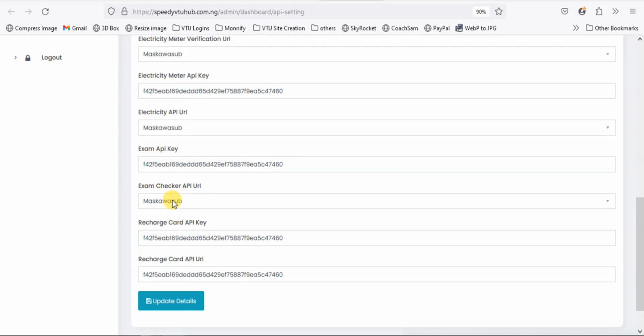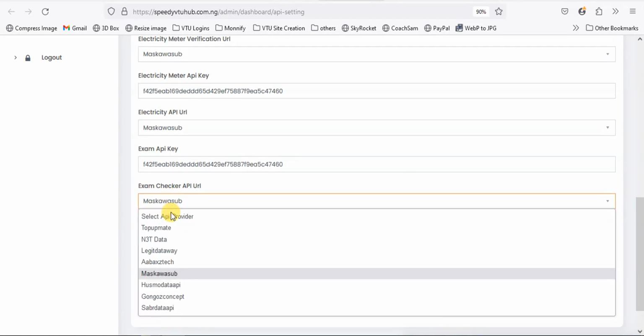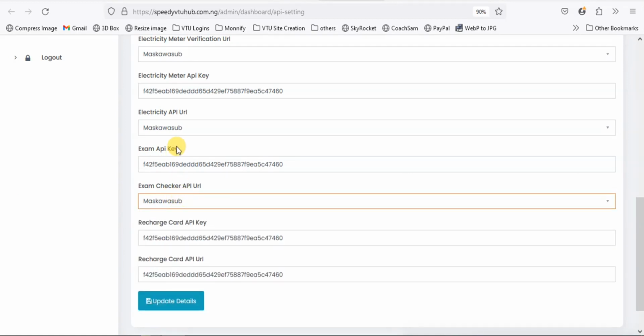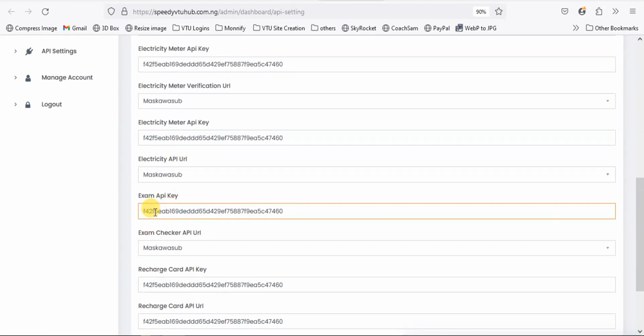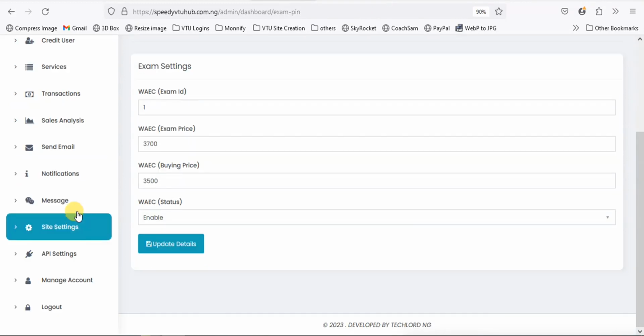So for result checker, you're not going to make use of Mascawa. You're going to make use of N3T data. So you put your exam pin, put N3T there. Okay, I've shown you before, you just go back to it. That's the same thing. Then what else is to be checked?